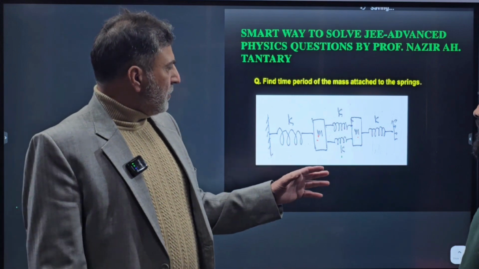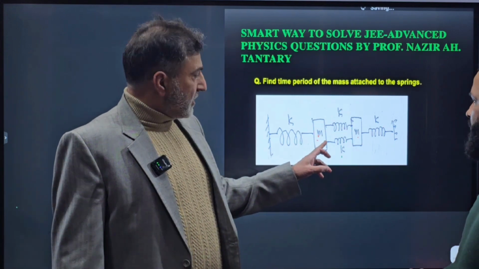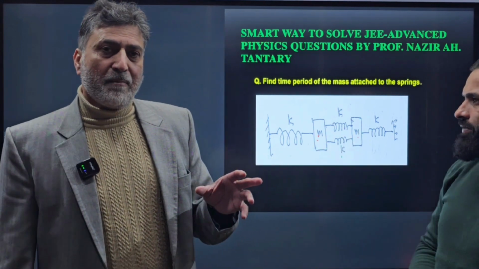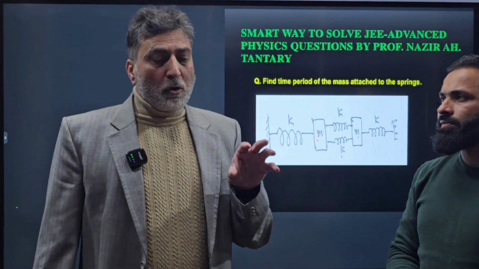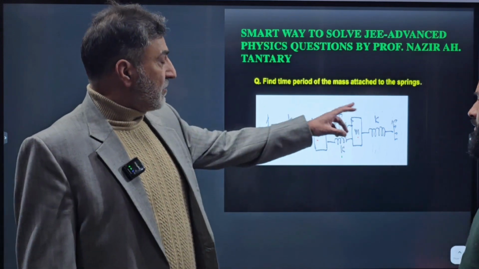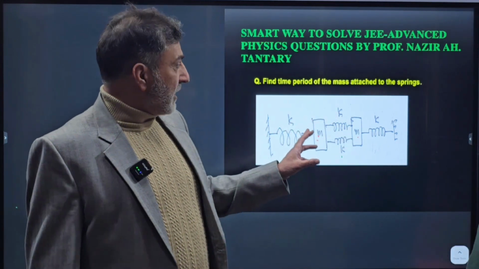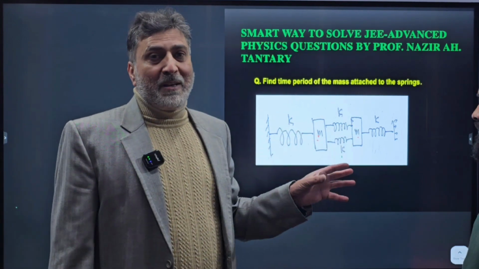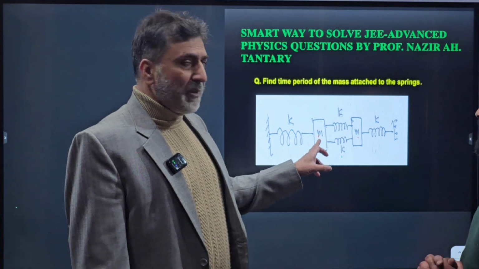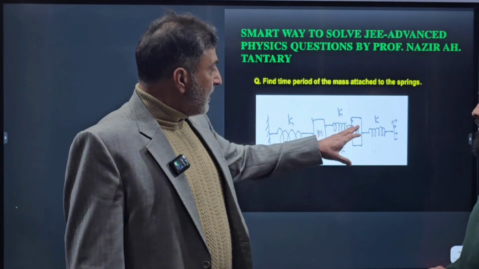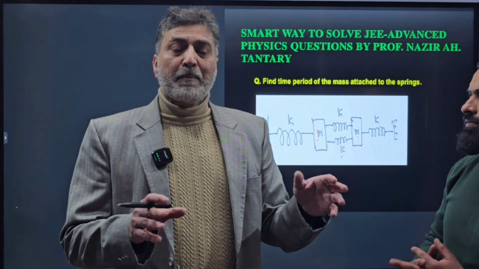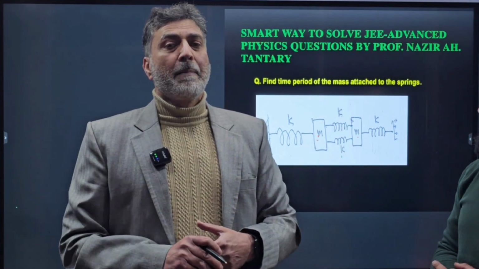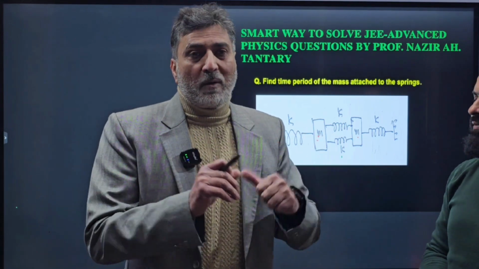But here I must tell you that you can write two equations for the masses, one for this mass and other for this mass. And once you have two equations, you have to solve two equations, and those two equations will give two frequencies for the given system. That you should not forget. You have two frequencies for the given system, or you have two possible time periods. Not two time periods, it is time period something and its time period is different. No, it can oscillate with a particular time period, or the whole system can oscillate with a different time period. There are two possible time periods for the system, or two possible frequencies.